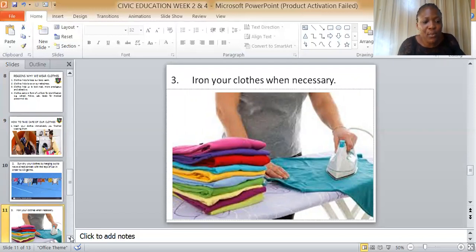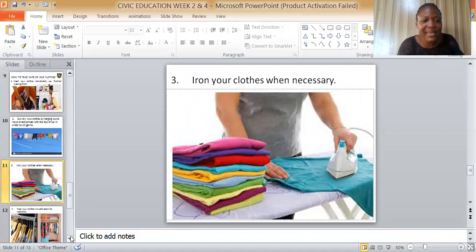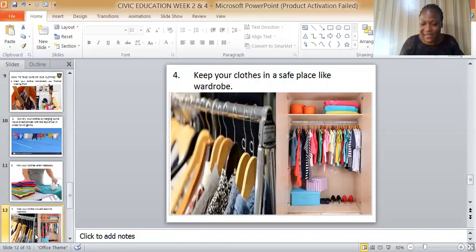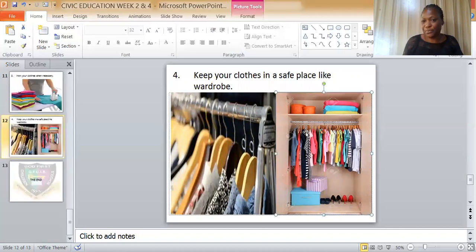The last but not the least is by hanging the cloth. Keep your cloth in a safe place, like a wardrobe. It may be on a hanger. I want to believe you know what is called a hanger. A hanger is not anger, the emotional state of the mind, but where you keep your clothes, or your wardrobe. You keep your clothes properly.